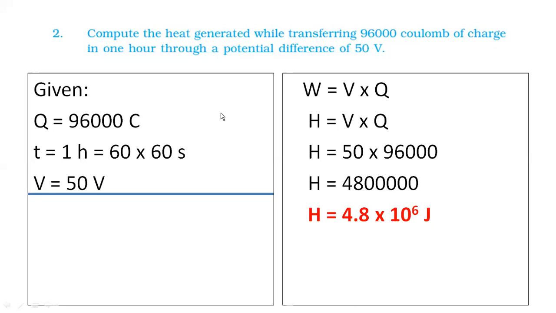I hope it's clear. It's very simple. All you have to do is use the Joule's formula. In place of W, you can write down heat, and then you can use the same formula. You don't need to utilize the value of time here. Okay? It is not important. It is given in the question, but you don't need to use it. If there is no need for it in the formula, so why use it? Okay. So take a screenshot of this answer. We'll go with the third question.